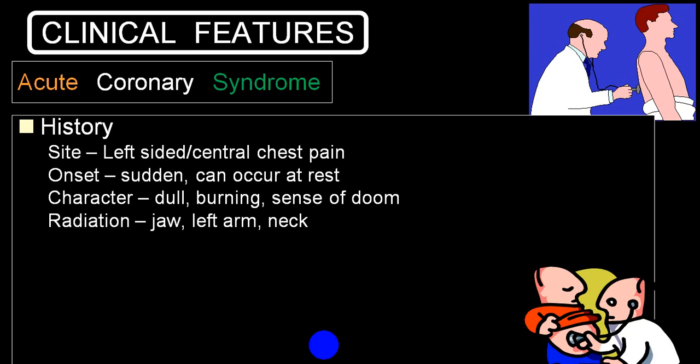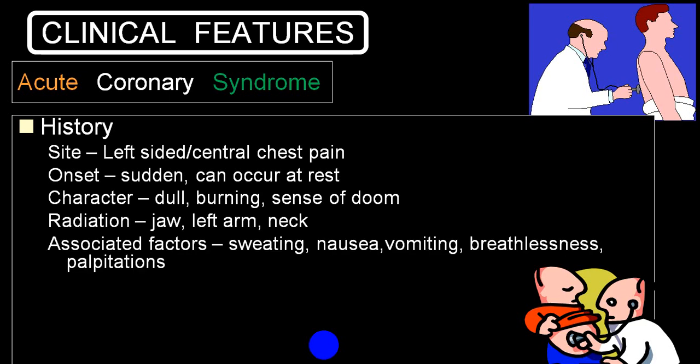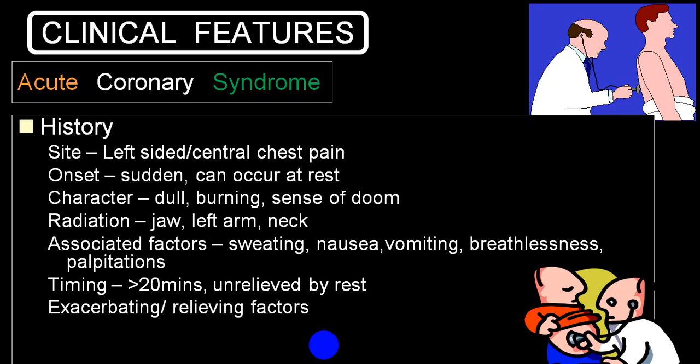Very frequently, almost always, it is associated with profuse sweating, nausea, vomiting, breathlessness, palpitation, hypotension, etc. The pain lasts for more than 20 minutes, not relieved by rest, not relieved by nitroglycerin.